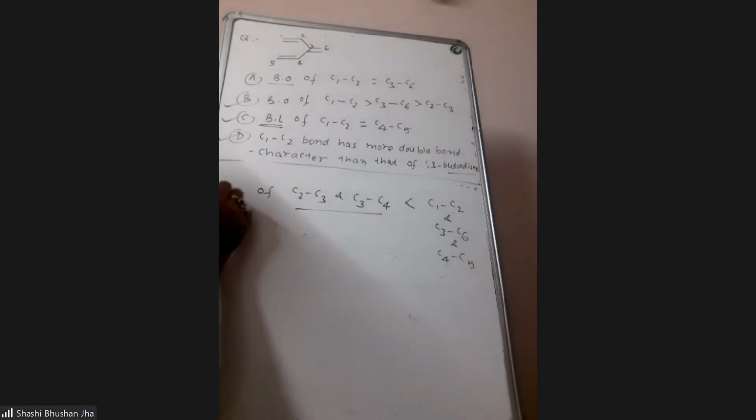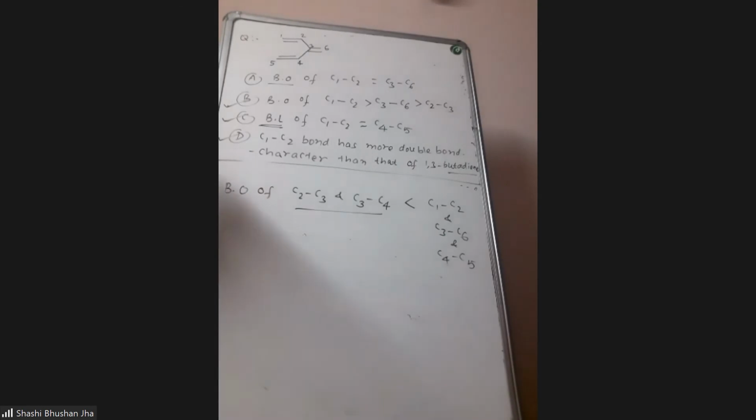I'm talking about bond order. Is it correct? Yes, sir.